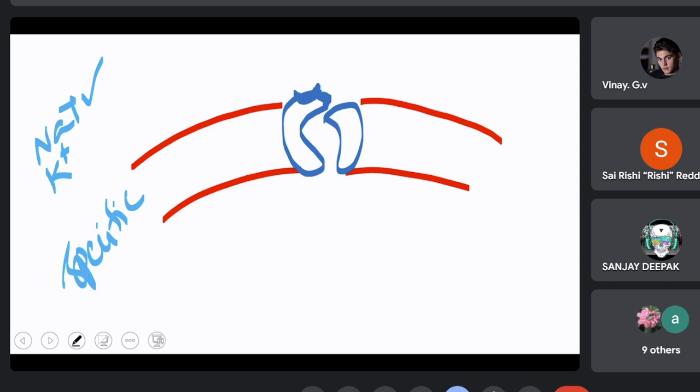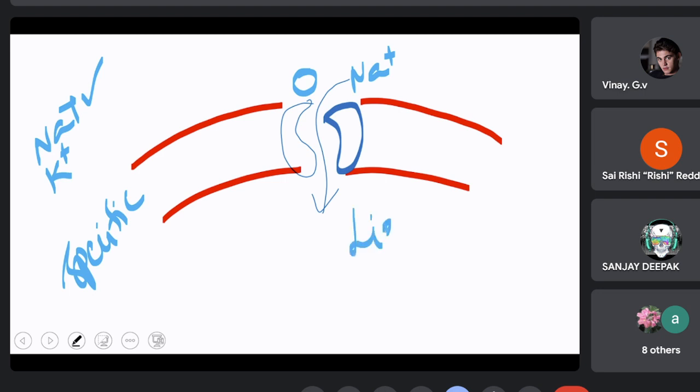If it is a sodium channel, it has to open only when the sodium ions come there. How does it take place? The sodium ion binds to the binding site. Whenever the sodium ion binds to the binding site, immediately the channel opens, and the sodium ions get transported inside. Such channels are called ligand gated channels.